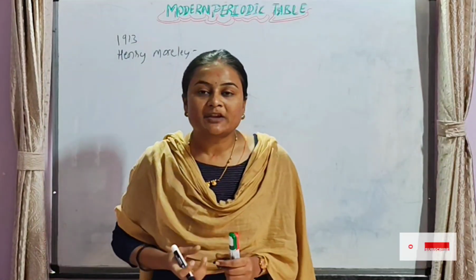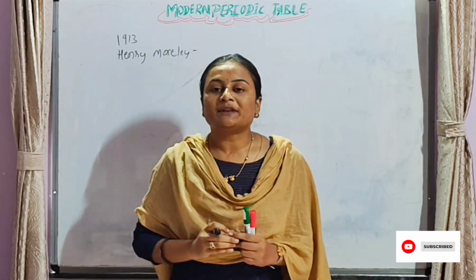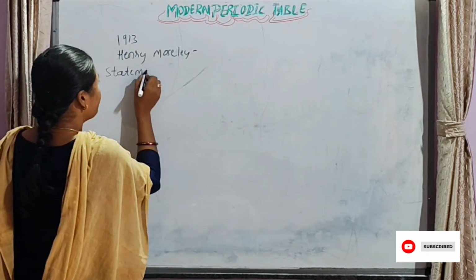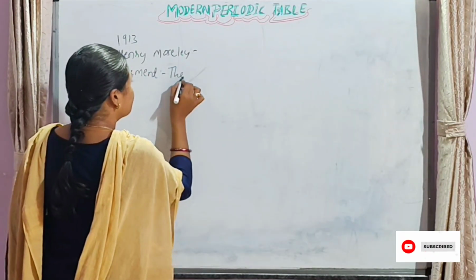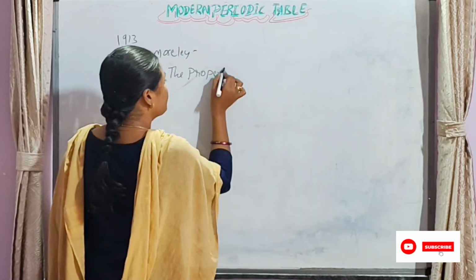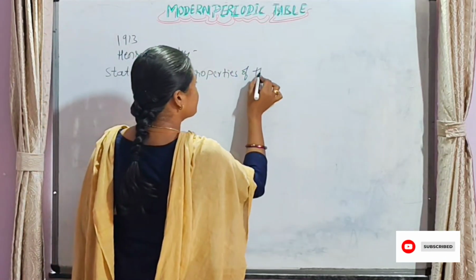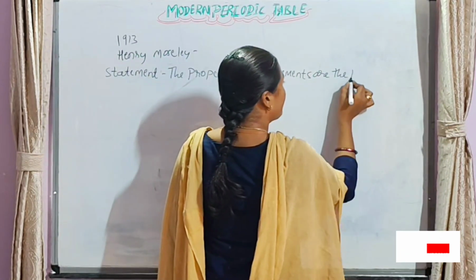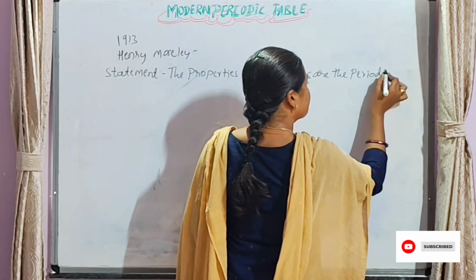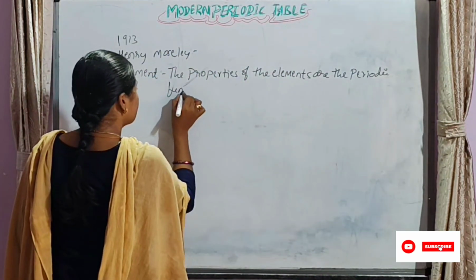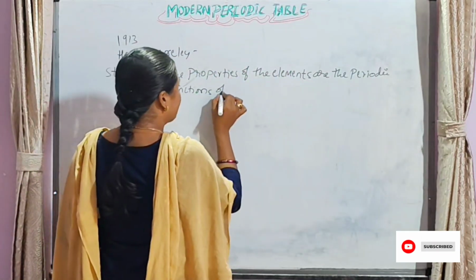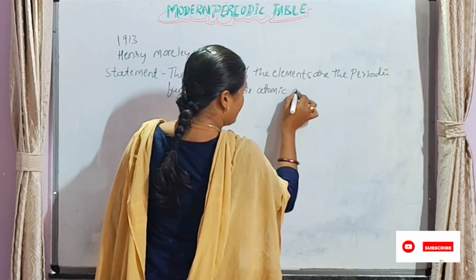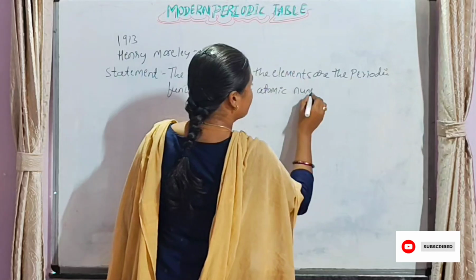Then Mendeleev's periodic law was modified, and the modern periodic law was stated. The modern periodic law states that the properties of the elements are periodic functions of their atomic number. Here the important word is atomic number.